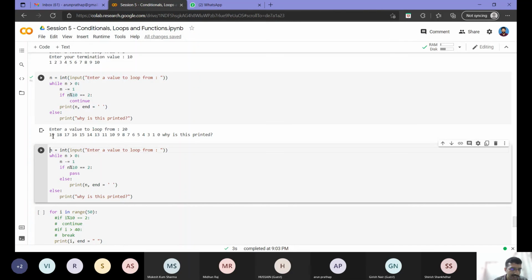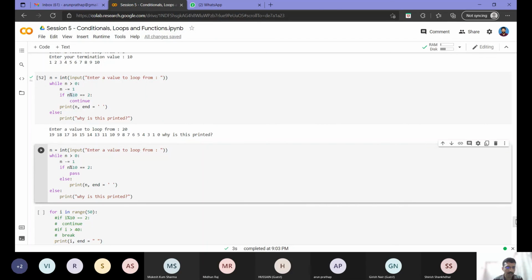As you can see in this example, 19, 18, 17, 16, up to 13. Since at 12 the condition has become true, it hit the continue, so it did not come to the line where it is printed. Then it skipped that and went on till 3. Then again 2 is not printed because 2 modulo 10 equals 2. Then it went till 0. When it went to 0, n greater than 0 turned false, so, as I told earlier, the else will be active. You can contrast this with the break case, where the else will not get printed. With continue, my else got printed because the while loop terminated normally.